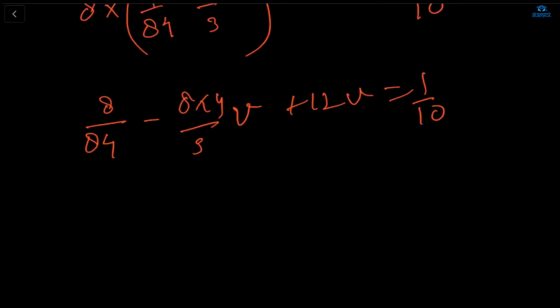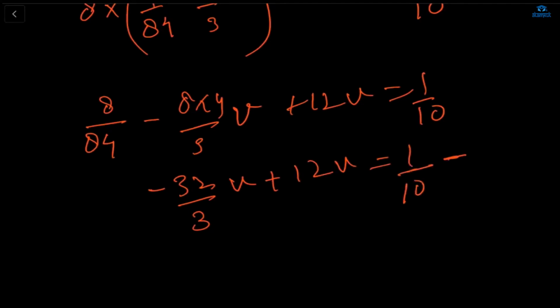Yes? Yes, ma'am. Okay. Right now I'm just giving you the final answer. So what will be the final answer? Let's solve it. So V is coming in minus. Let's see. Just a minute. If you do 1 upon 3V plus 12V is equal to 1 upon 10, minus, if you are going to cancel it here. Is that 2? No. 2, 4, 2.